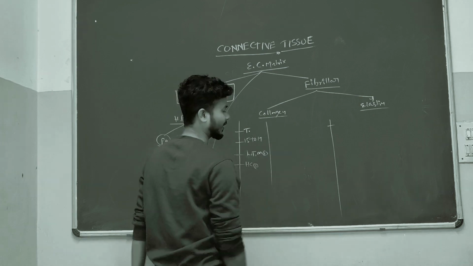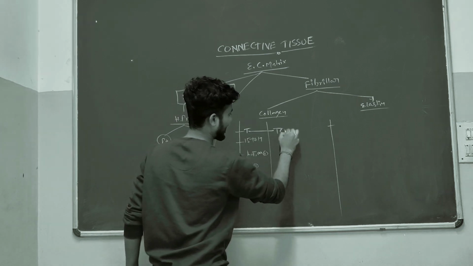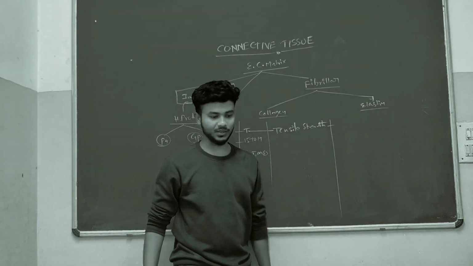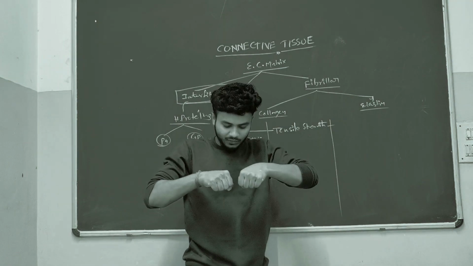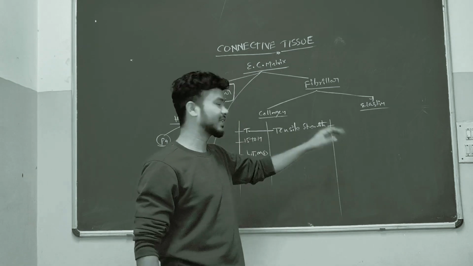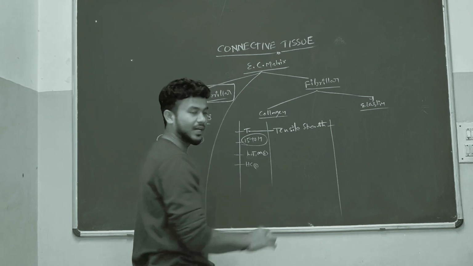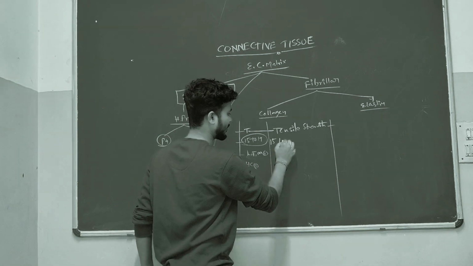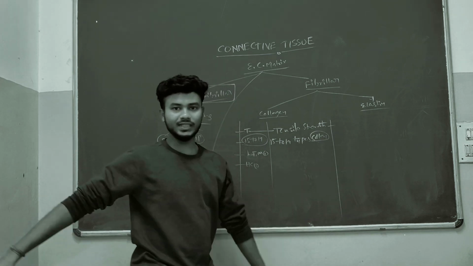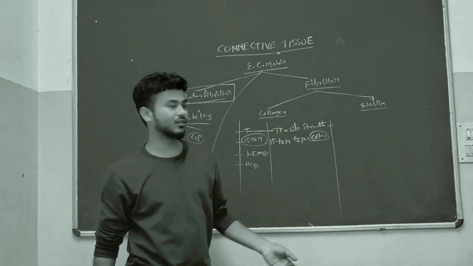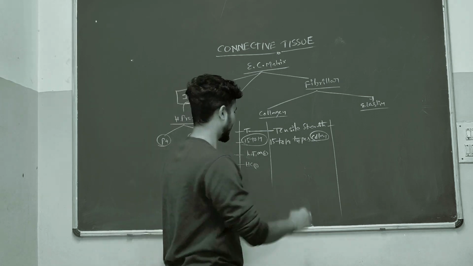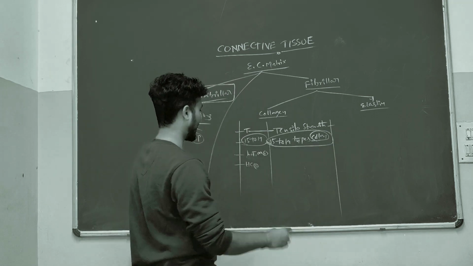First we will see collagen. Collagen has tensile strength. What does tensile strength mean? Suppose you take one object and pull it apart, it will resist. That is tensile strength. Till now 15 to 19 types of collagen have been discovered, but the function of each type of collagen is not yet found out.